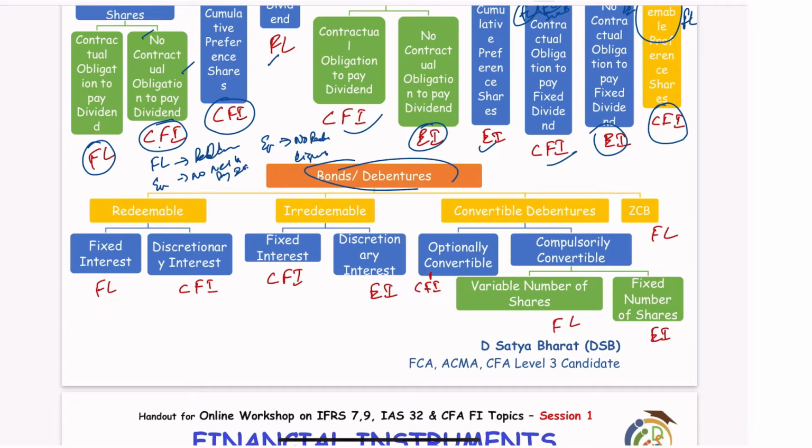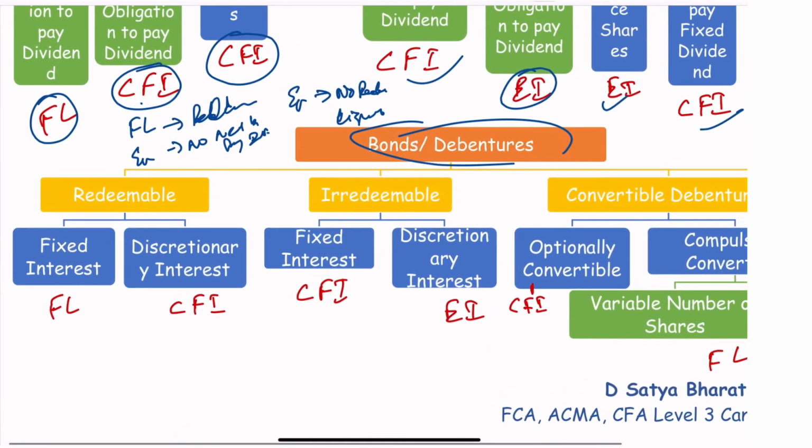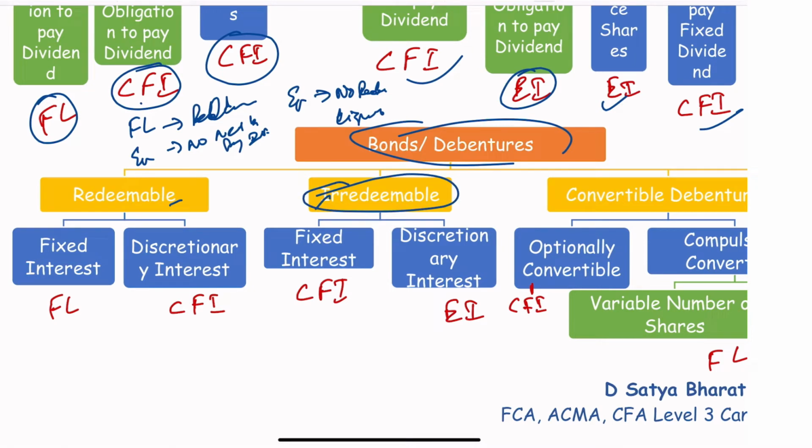Then bonds and debentures. Bonds and debentures are issued as redeemable and irredeemable. In India there is no concept of irredeemability, but overall if there is redeemability, it is like a financial liability feature. Fixed interest is a financial liability feature, while discretionary interest is like an equity feature, since it's at the option of the company; at the time of liquidation they can pay, otherwise they don't need to pay. So it's a combination of financial liability feature plus equity feature, so it's a compound financial instrument. If it's fixed interest, it's a financial liability feature plus a financial liability feature.